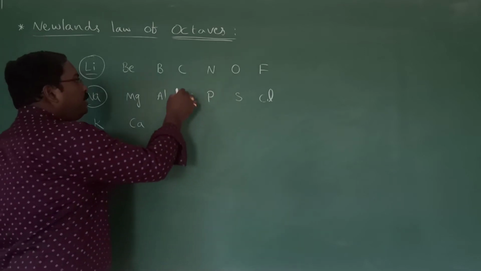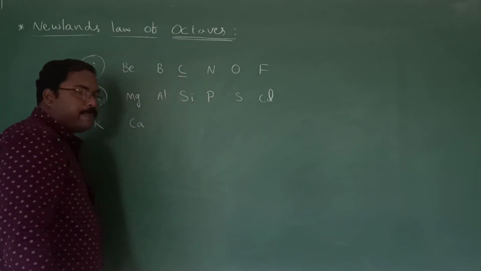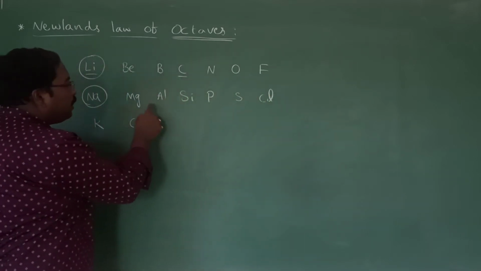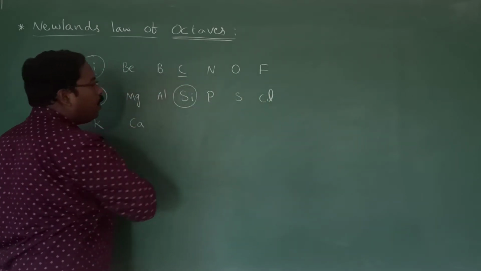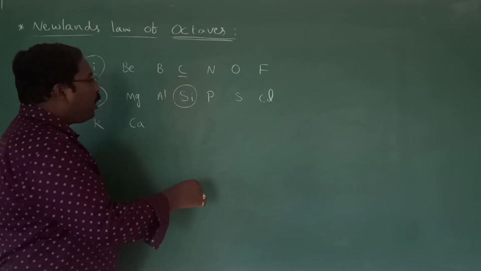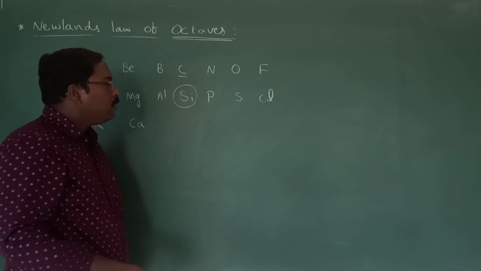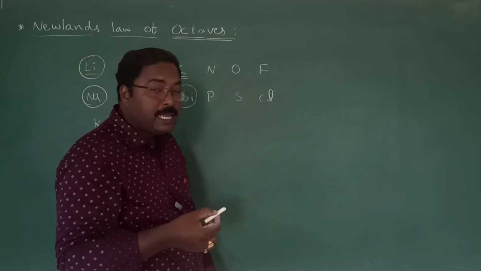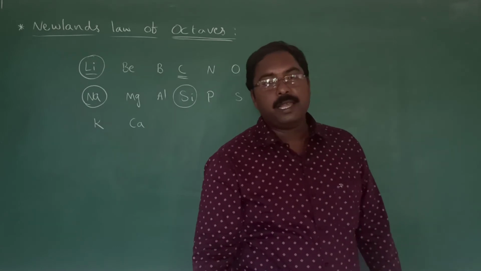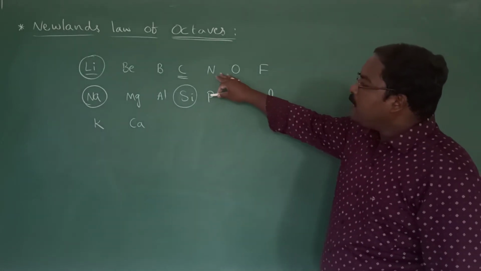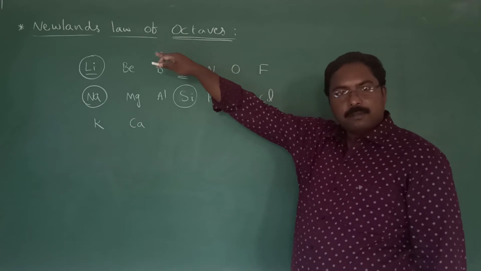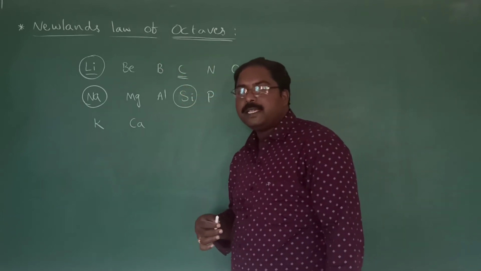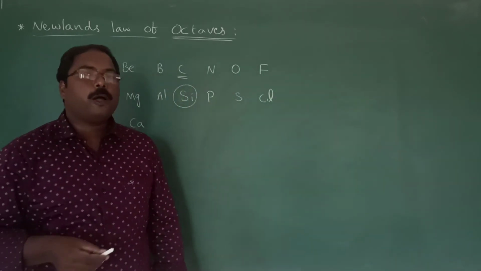For example, let us now check from carbon. From carbon if you count, the 8th element will be silicon. Even now in the modern periodic table, which we follow nowadays, carbon and silicon are present in the same group. So the periodicity in the properties was shown in this table. But why don't we follow this tabular form nowadays? Because of the main drawback.